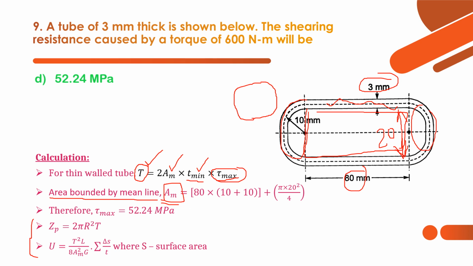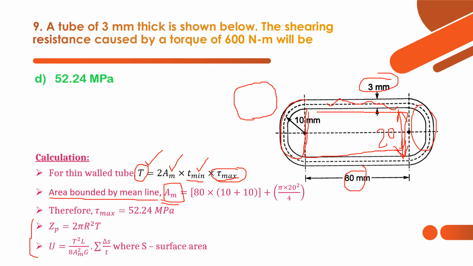One is Zp, the polar section modulus, which is 2 pi r square t. This is the section modulus in terms of torsion. And the next is U, the strain energy. Strain energy in the case of thin wall tubes is T square L by 8 Am square G into summation of S by t, where S is the surface area.